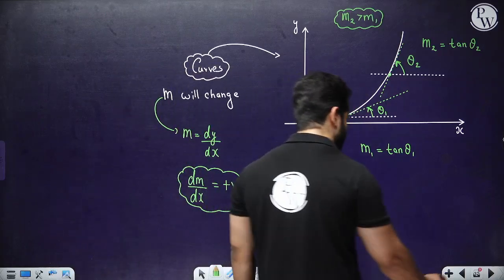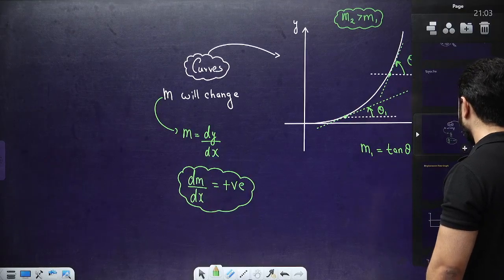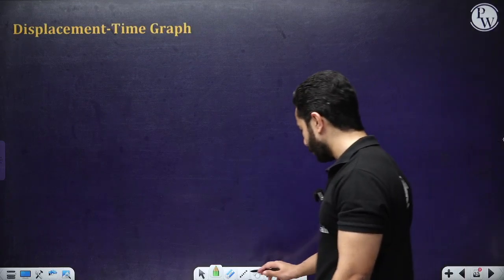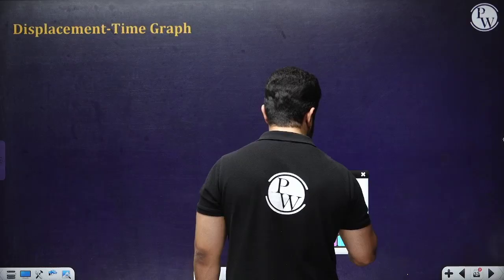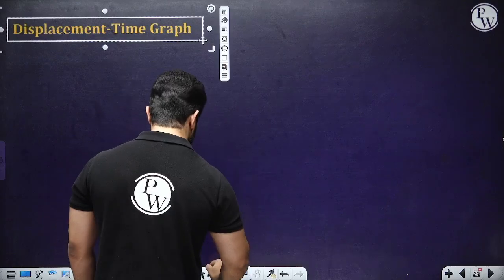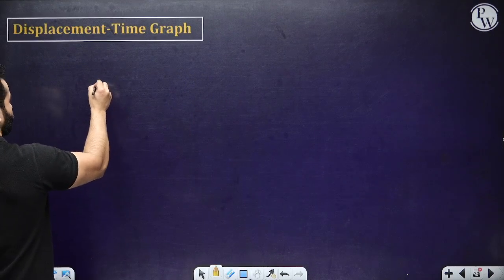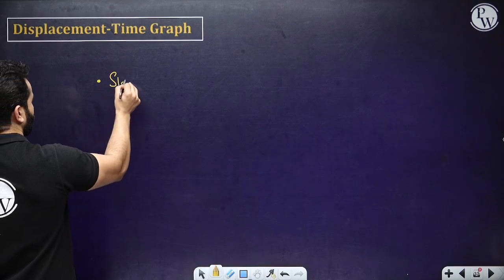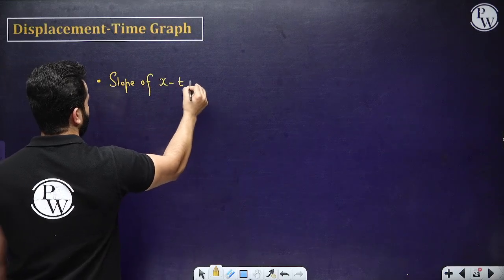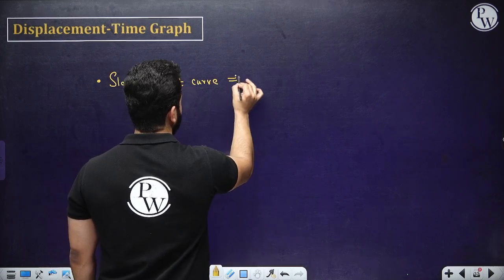Now we have got a decent amount of information over here. Now let's come back to the displacement time graph. When we talk about the displacement time graph, we have basically discussed everything over here. If you are going to find out the slope of a displacement time graph, the slope of the xt curve will actually give you the velocity.